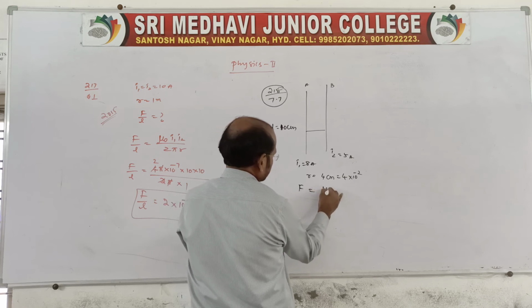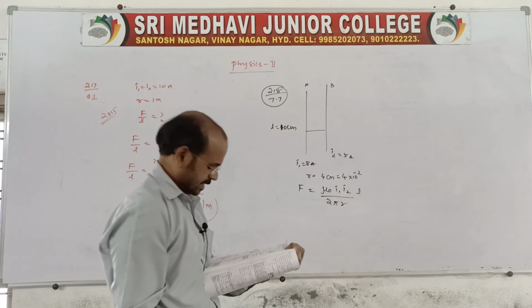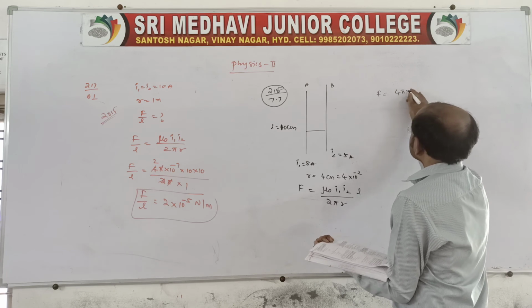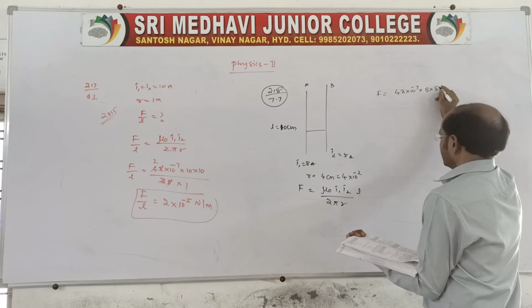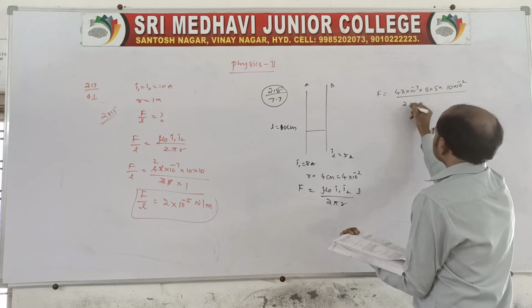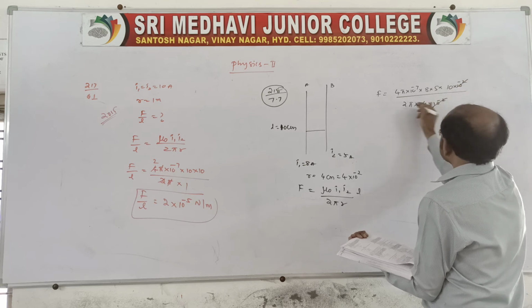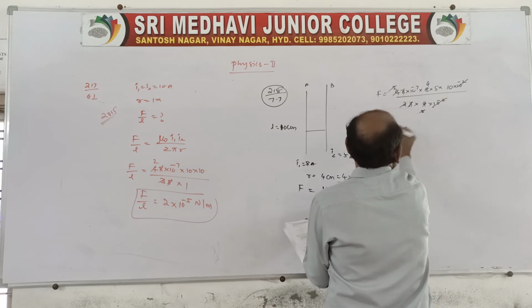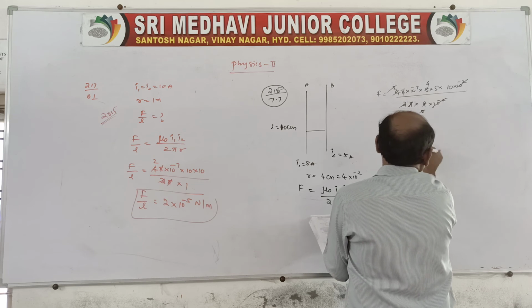So F is equal to mu naught I1 I2 by 2 pi R into L. Here F is equal to mu naught, which is 4 pi into 10 power minus 7, I1 is 8, I2 is 5, L is 10 into 10 power minus 2, by 2 pi into R, which is 4 into 10 power minus 2. Simplifying, 5 4s are 20 into 10 power minus 7, so F is equal to 2 into 10 power minus 6 Newton.